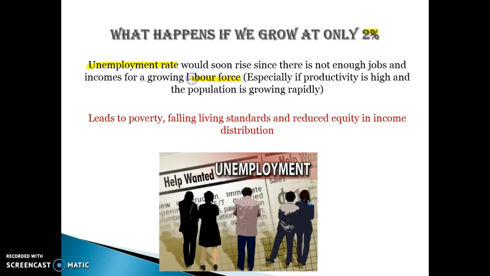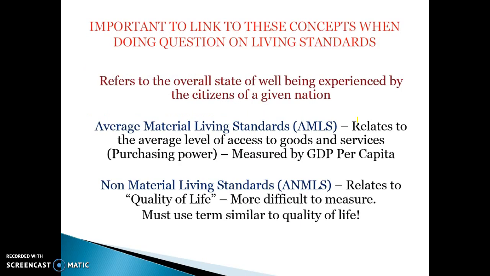So if we immigrate a lot, and we do immigrate a lot every year, about 200,000, if we can't grow at least 2%, there's not going to be enough new jobs and unemployment will rise. So total levels of employment can rise and unemployment can rise if we have a much bigger population. And if we don't grow at 2%, it leads to an increase in poverty, falling living standards, and can lead to reduced equity because more people are relying on welfare, so there are more low-income earners.